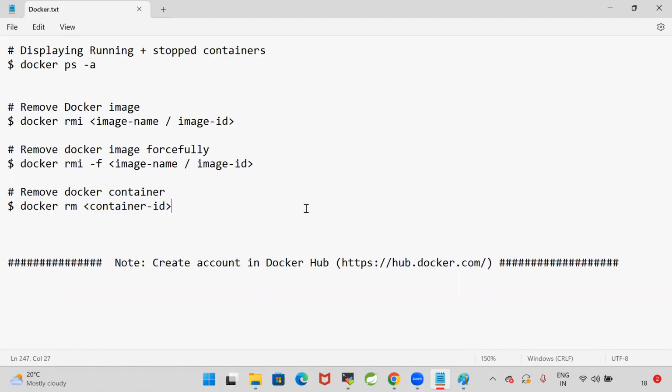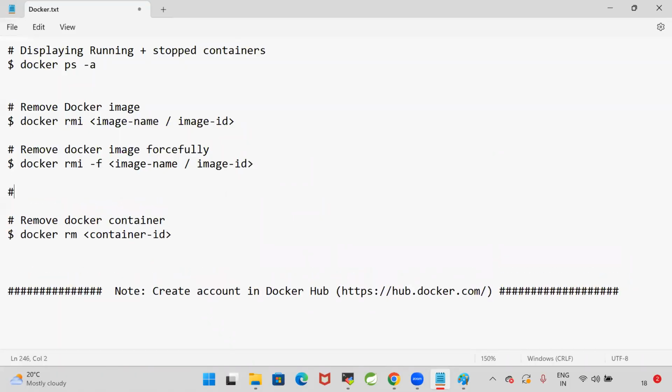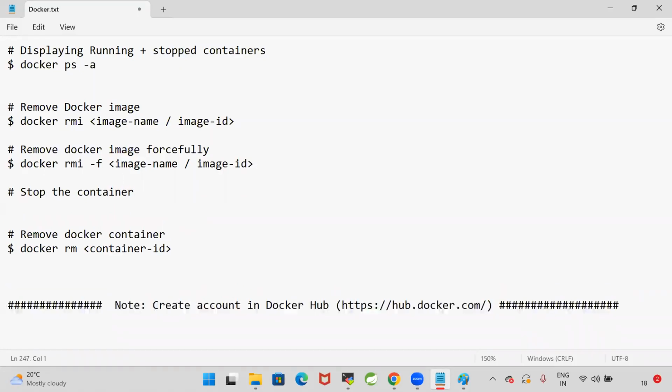Are you able to follow this? Now here, if you don't want to remove the container, I just want to stop it. The container is running and I want to stop it. To stop the container, we will use a command called docker stop container ID. It is going to stop the container. If I want to remove the container, then we can go for docker rm.